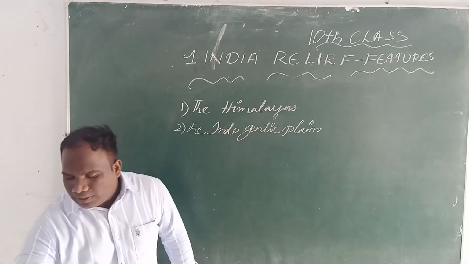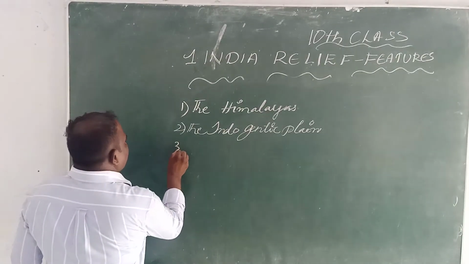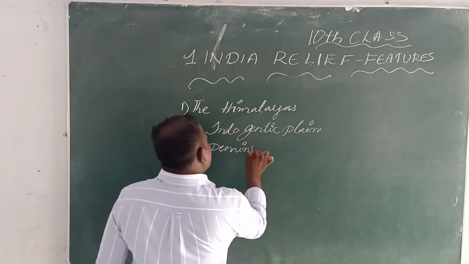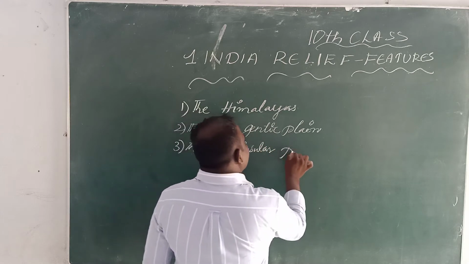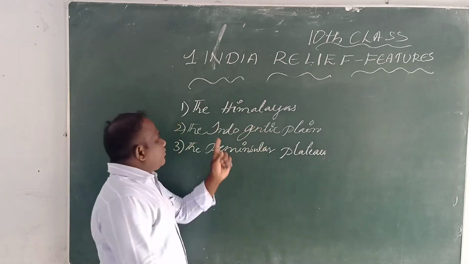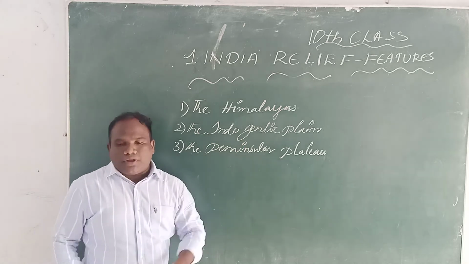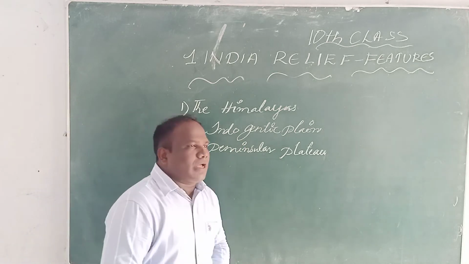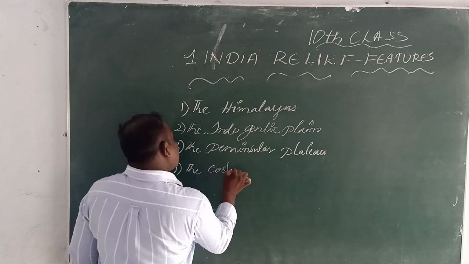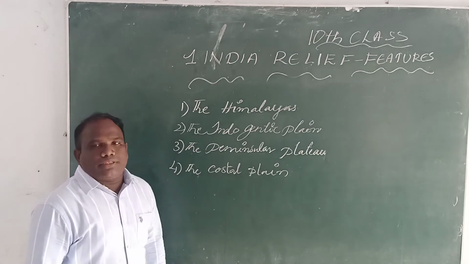The second one is the Indo-Gangetic plains. The third one is the peninsular plateau. The first one is the Himalayas, the Indo-Gangetic plains, the peninsular plateau. The fourth one is the coastal plain.